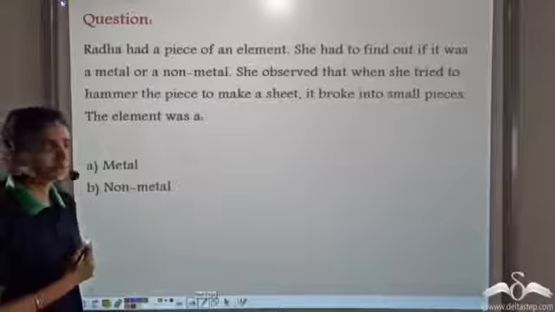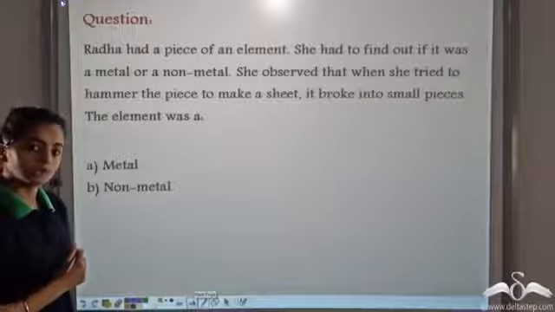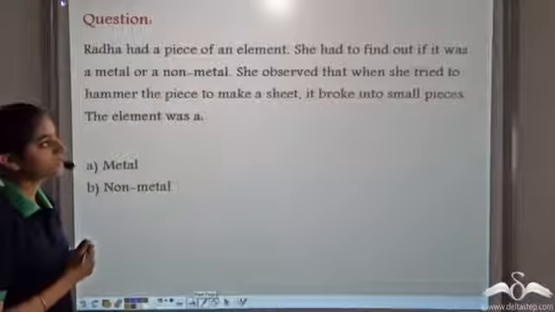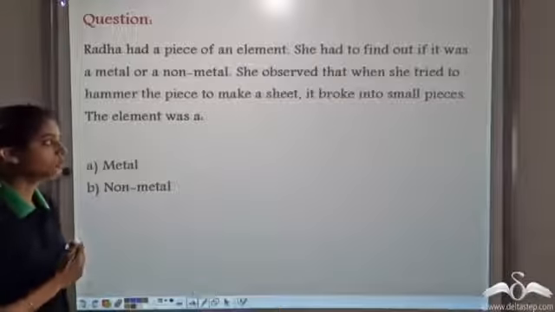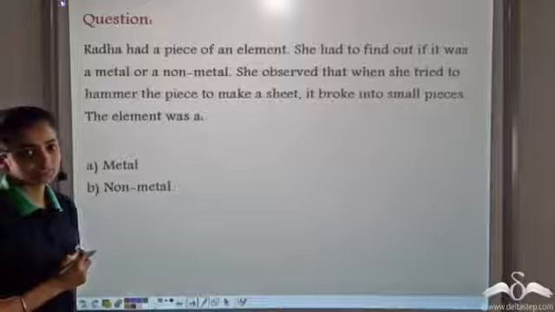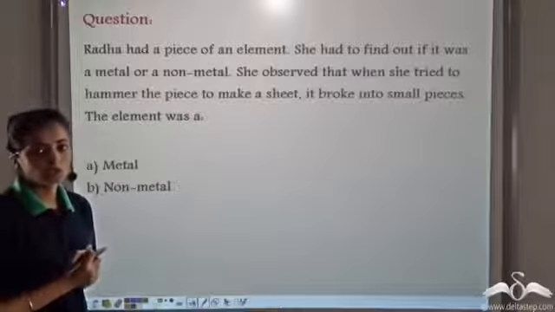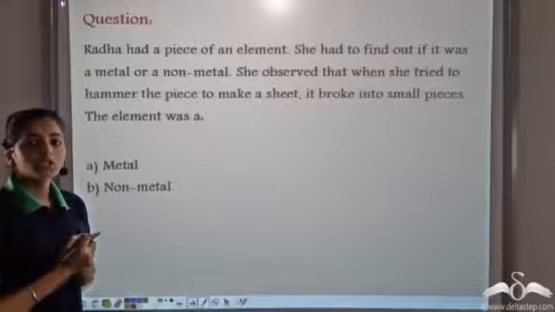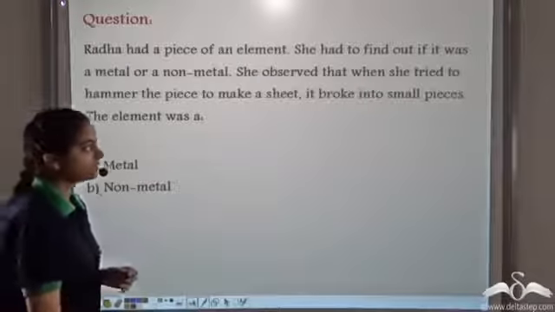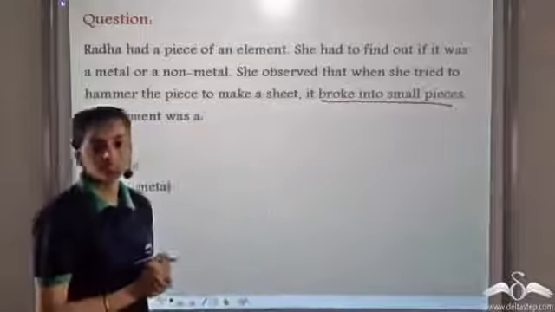Radha had a piece of an element. She had to find out if it was a metal or a non-metal. She observed that when she tried to hammer the piece to make a sheet, it broke into small pieces. So now what did she conclude? Is it a metal or a non-metal? So when she tried to hammer it, she observed that the metal broke into small pieces.